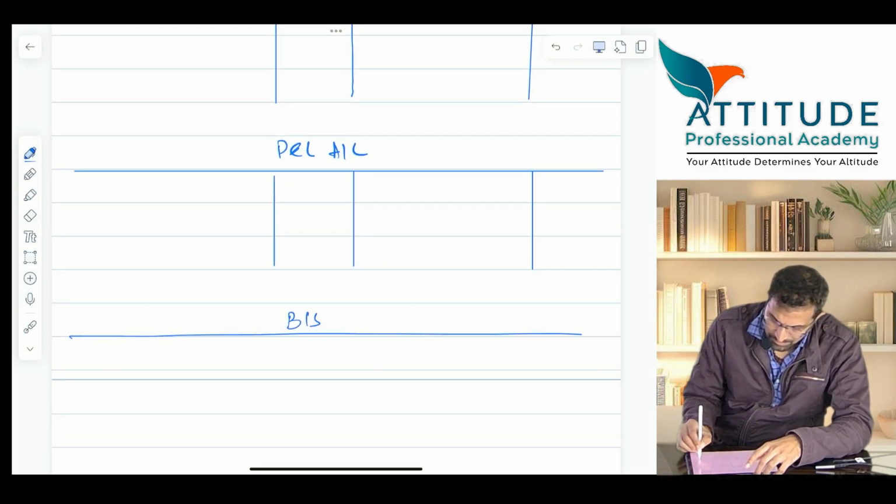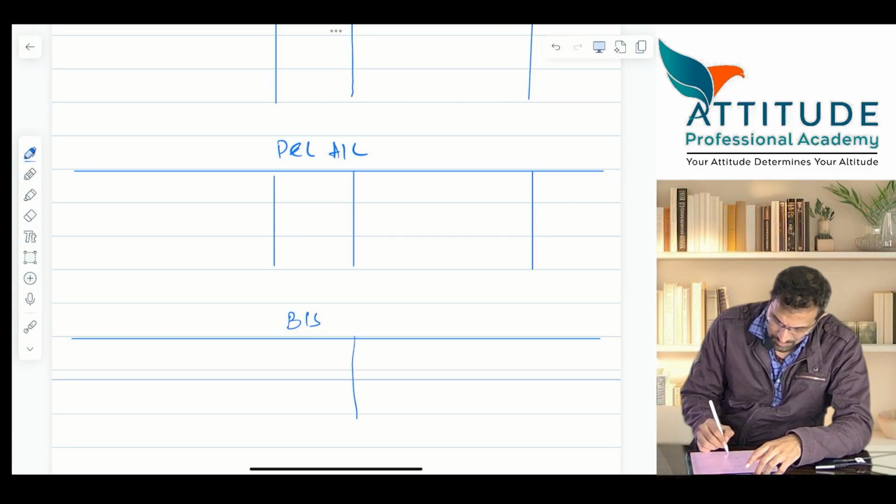Balance sheet. Followed by whatever. Okay.